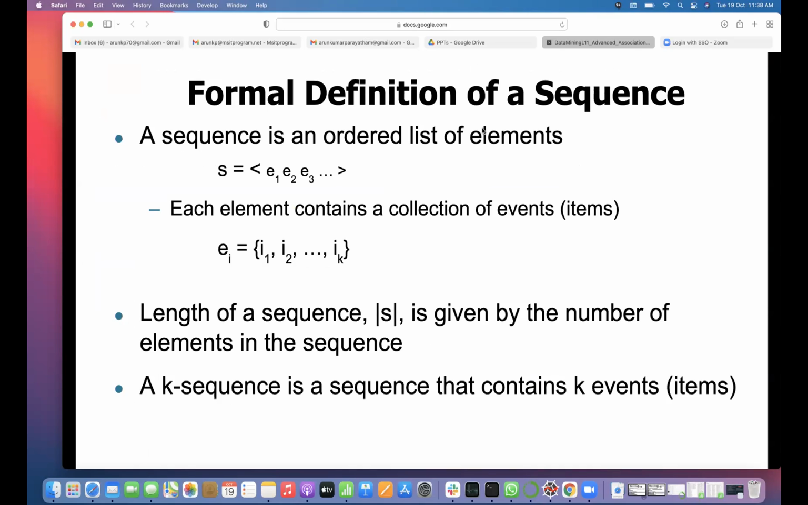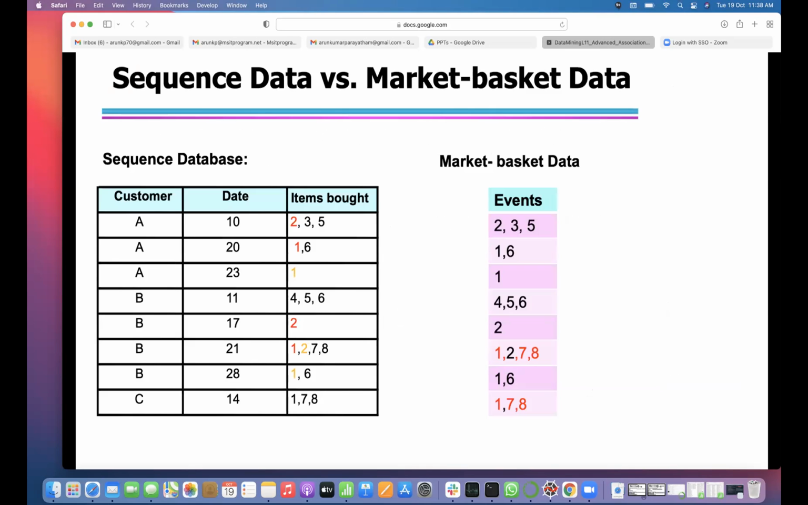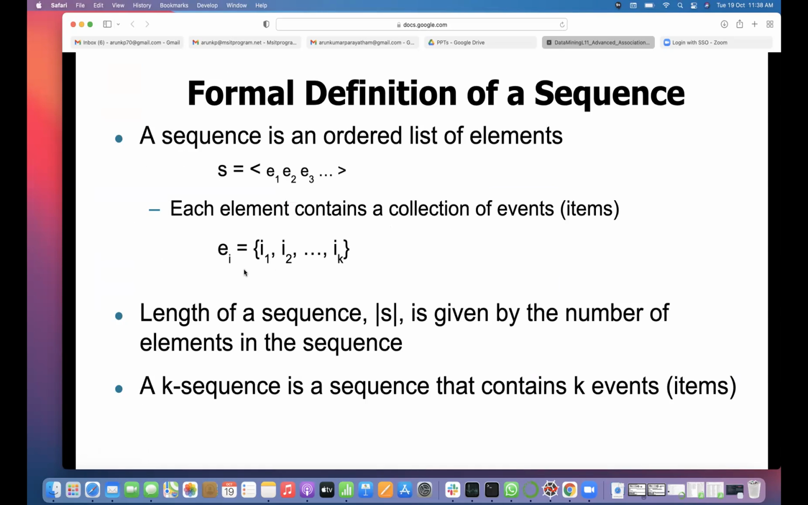So what is the definition of sequence? How do you consider whether something is a sequence or not? A sequence is an ordered list of elements E1, E2, E3. Each element contains a collection of events I1, I2, ..., Ik; here 2, 3, 5 is E1. Then what is E2? The length of a sequence is given by the number of elements in the sequence. A k-sequence is a sequence that contains k items.